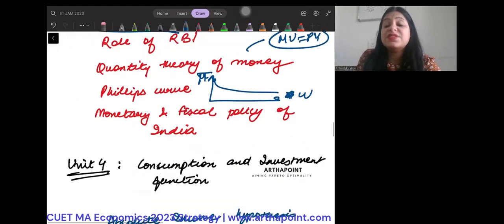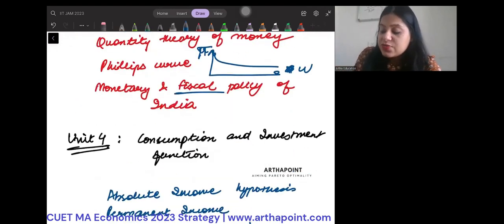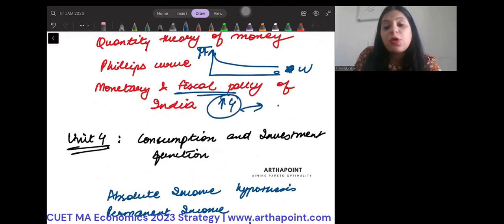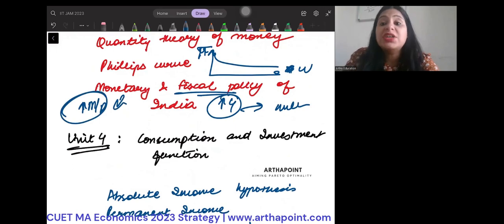What is monetary and fiscal policies? What happens when you increase G? What is fiscal policy multiplier? What happens when you increase money supply? What is monetary policy multiplier? सब कुछ पढ़ना है. All of this is important.